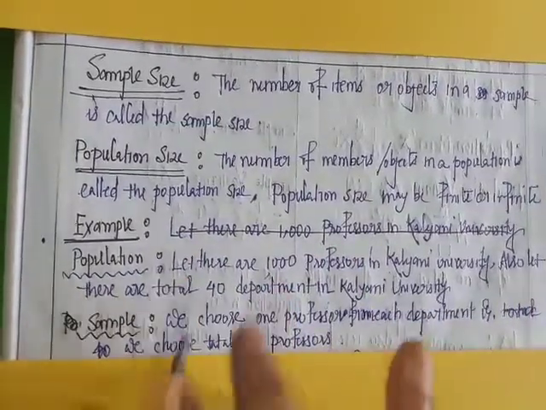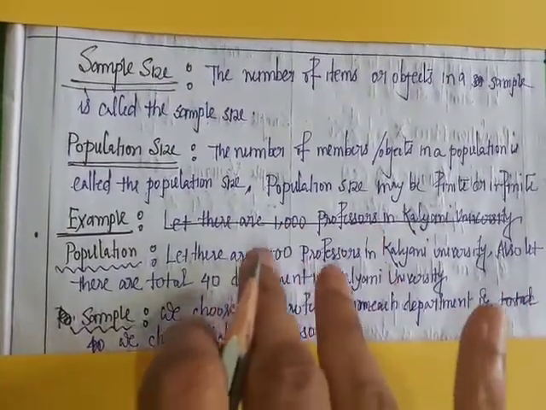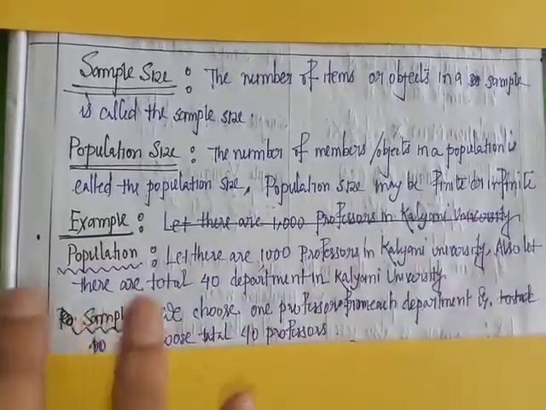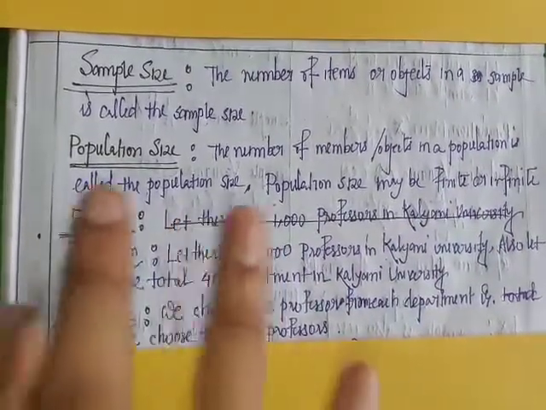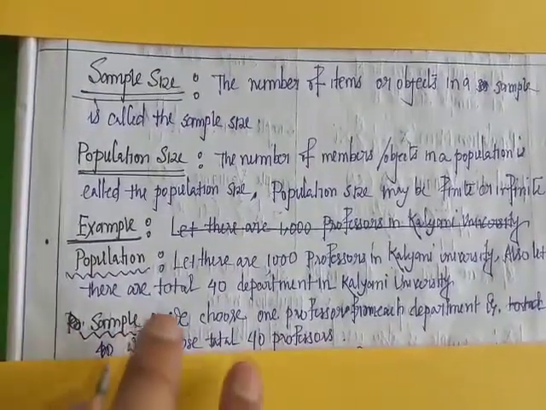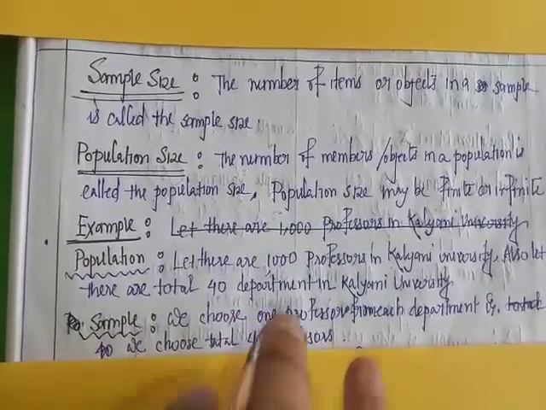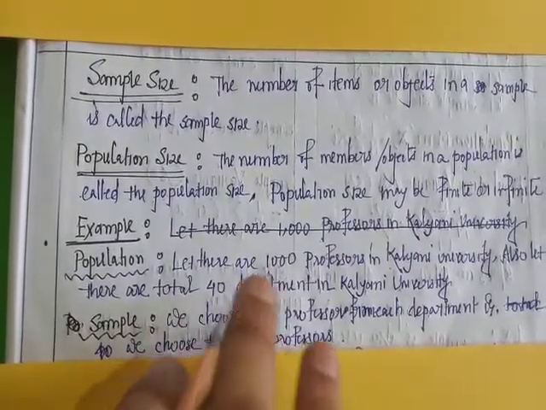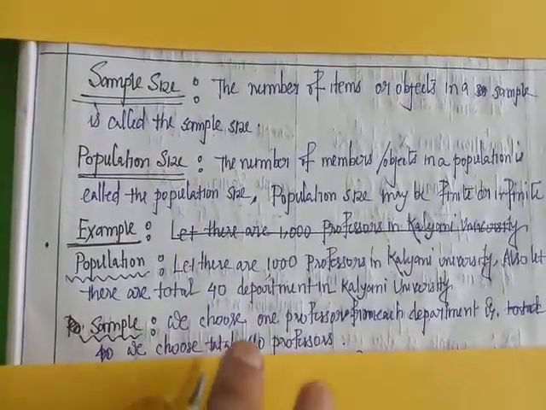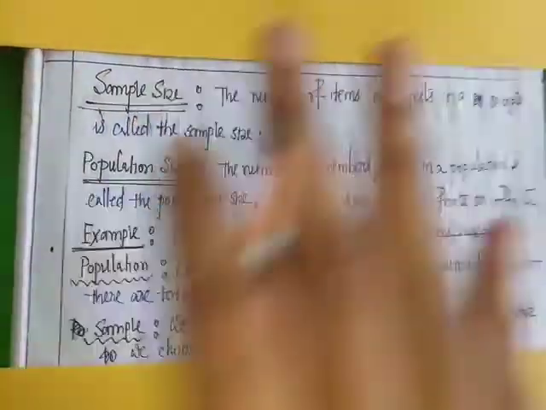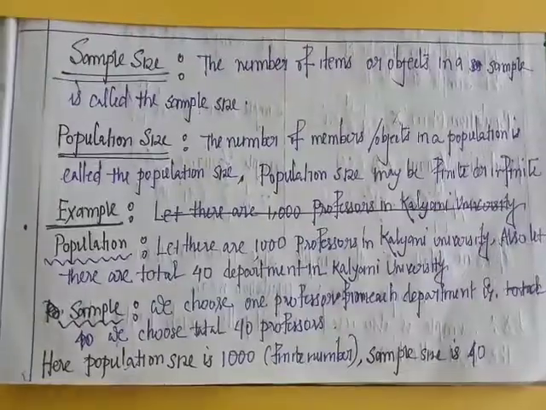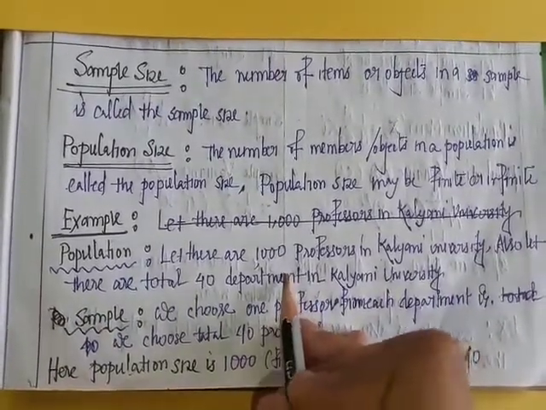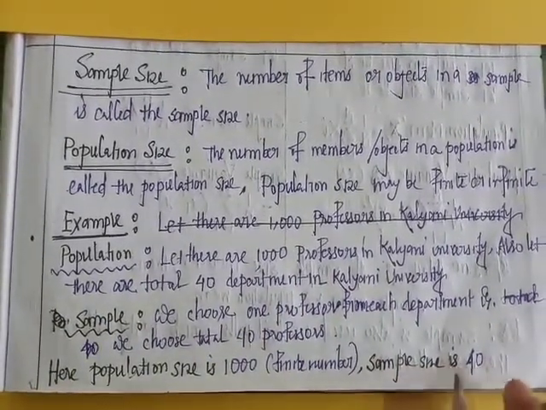So here the population is 1000 professors in Kalyani University. Also there are 40 departments. Here the sample is: we choose one professor from each department. Since there are 40 departments, in total we choose 40 professors. Hence we say that here the population size is 1000 and the sample size is 40.